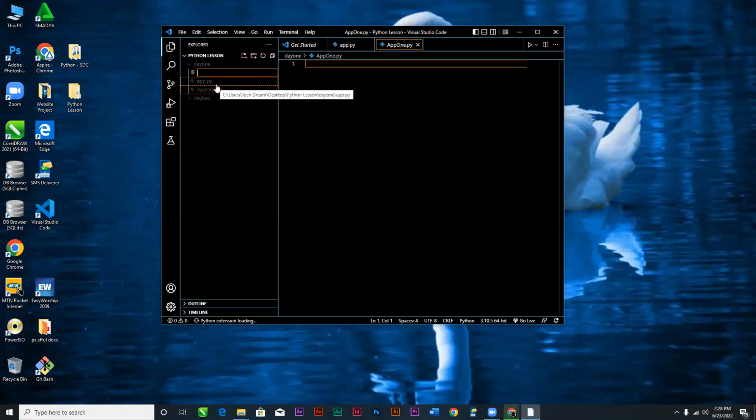Or you can also use underscore, like app underscore one.py. It is also accepted, but you cannot leave spaces in it, like app one.py. It will only take the one.py, and it is not accepted as a Python naming convention, but you can use the underscore.